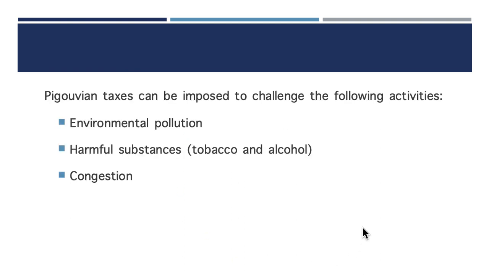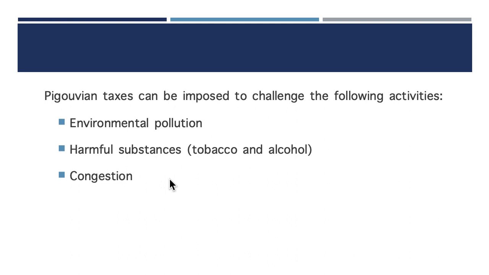So when we talk about Pigouvian tax, what can be some of the examples? Challenges like environmental pollution, which of course is harmful to the environment, so the government can come in to try to control the people who are polluting. Harmful substances like tobacco and alcohol.